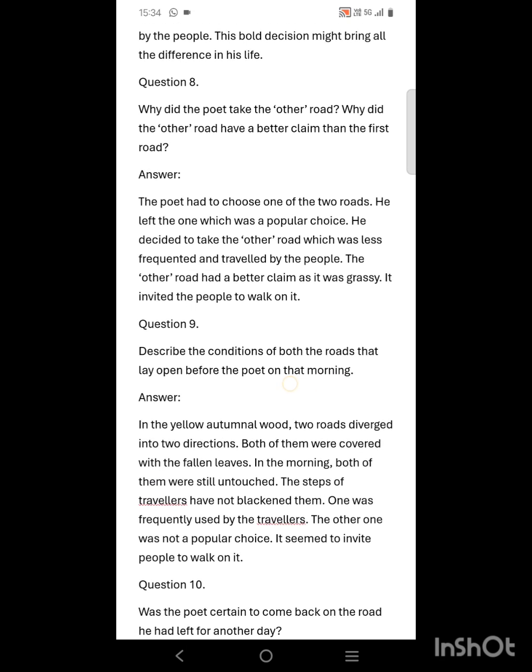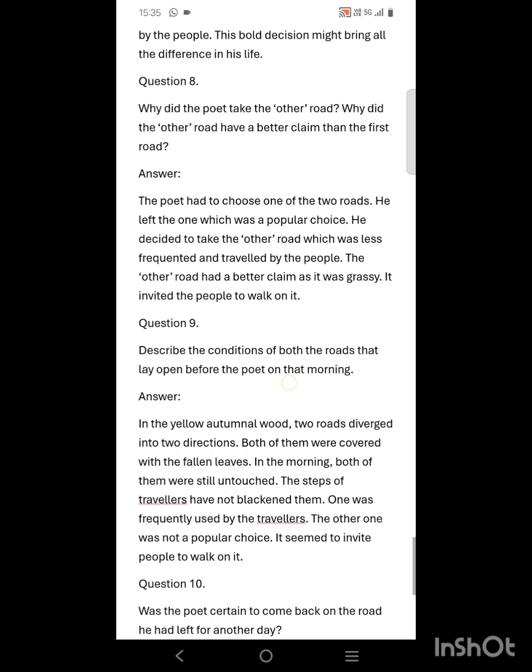So, the poet had to choose one of the two roads, the choices between the roads which were in front of them. He left the one which was a popular choice and was travelled by many, and chose the other which was less frequently travelled and not so used.